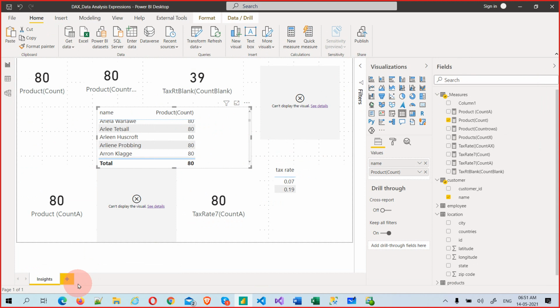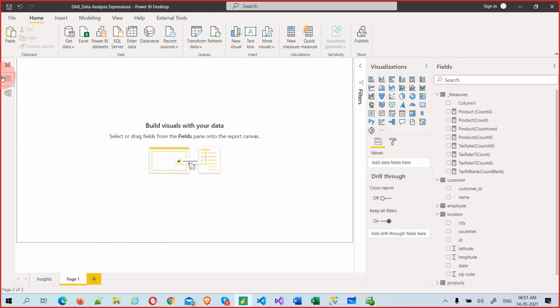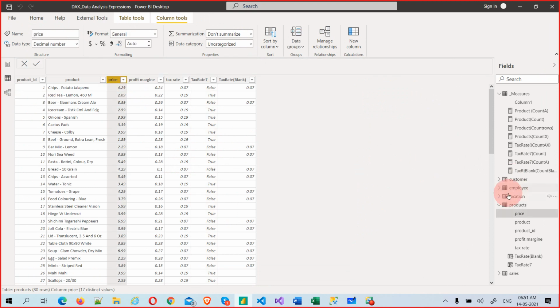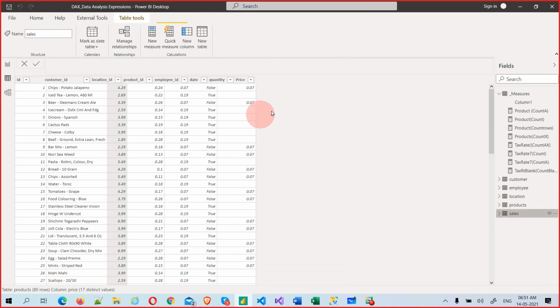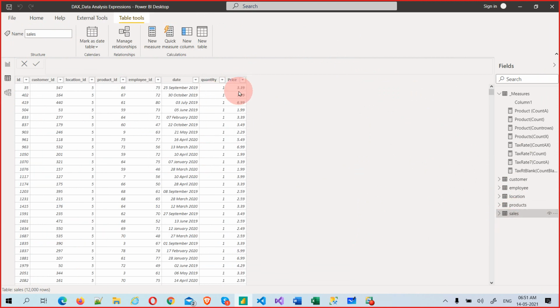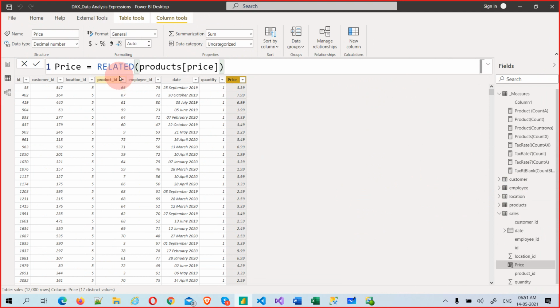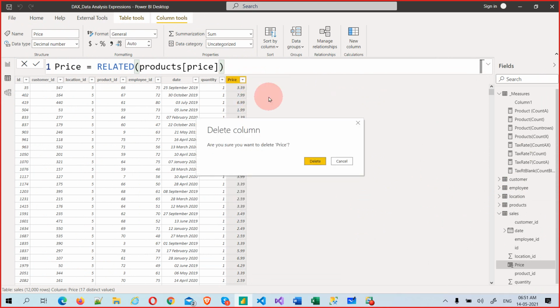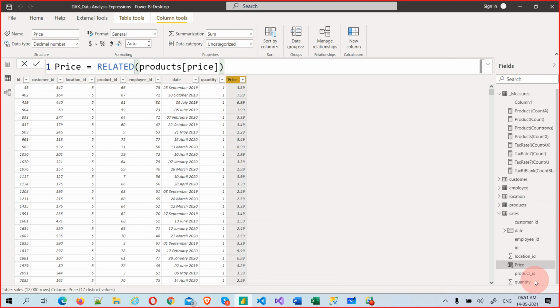Now let's go to something deeper. Let's go back and see the product. We have prices here, but I want to go to the sales table. Here I want to see the price. How did this price come? Using the related function. Let me show you, it's simple. If I delete it also, the same thing will come. I'm just deleting the row, because the price is not actually in this table. I wantedly created it. I just practiced, so I did not delete that.